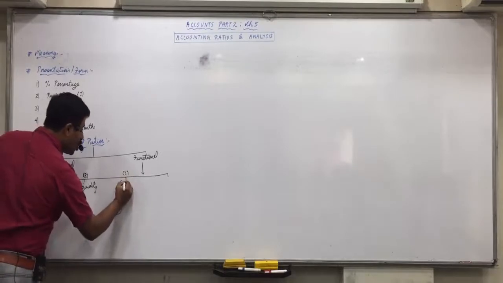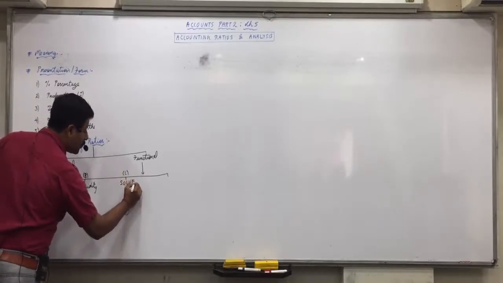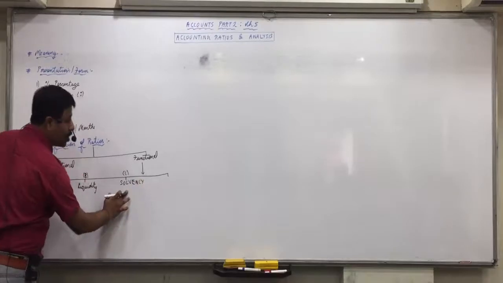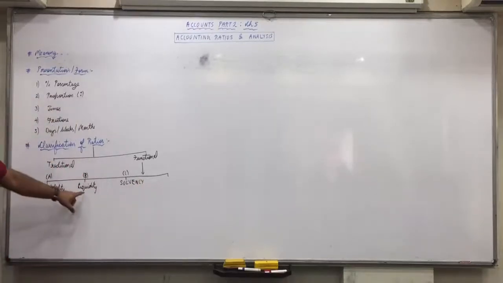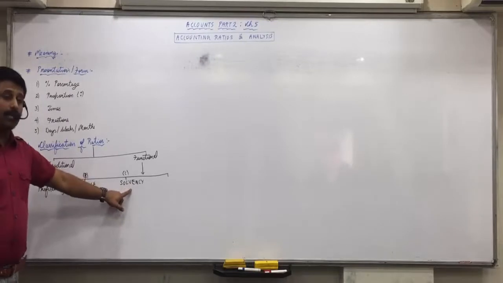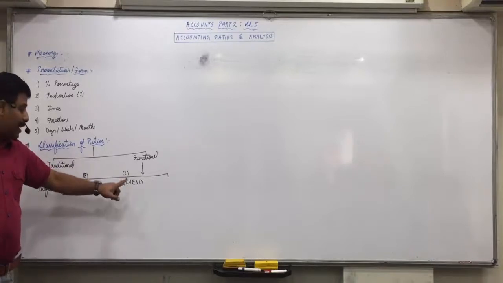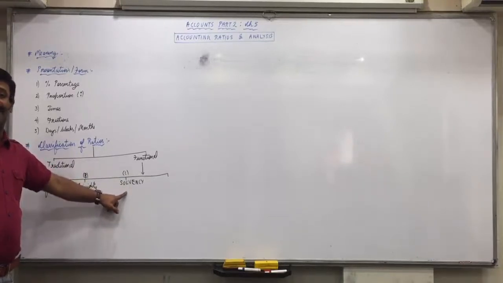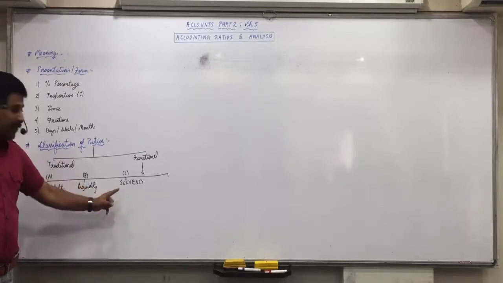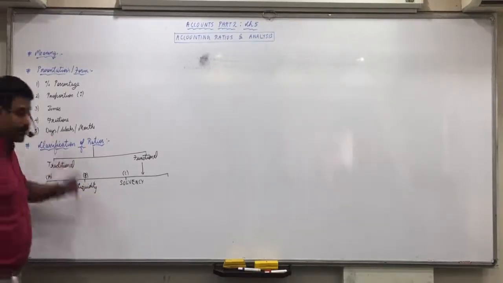Then third is solvency ratios. This is long-term solvency. This is short-term solvency, and these ratios fulfill what objective? They show the long-term solvency position of the business. After 1 year, 4 years, 5 years, 10 years, 15 years, whatever liabilities are maturing in long time, will we be able to pay them or not?